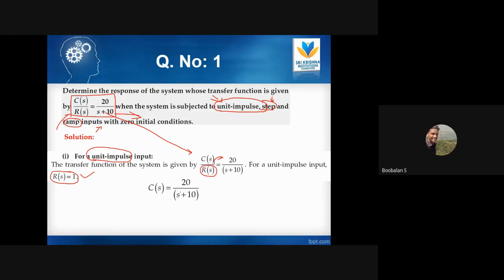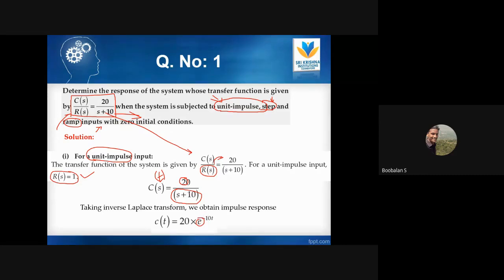Now after this, we need the response in terms of the time domain, right? These are in the frequency domain. S means frequency domain. Now I'm going to apply the inverse Laplace transform so that you can convert this frequency domain equation into the time domain, right? These are things we have already seen. So C(S) is converted to c(t), the numerator 20 stays the same, and S plus 10 in the denominator is converted into an exponential, e to the power minus 10t, right? This is the Laplace inversion formula.